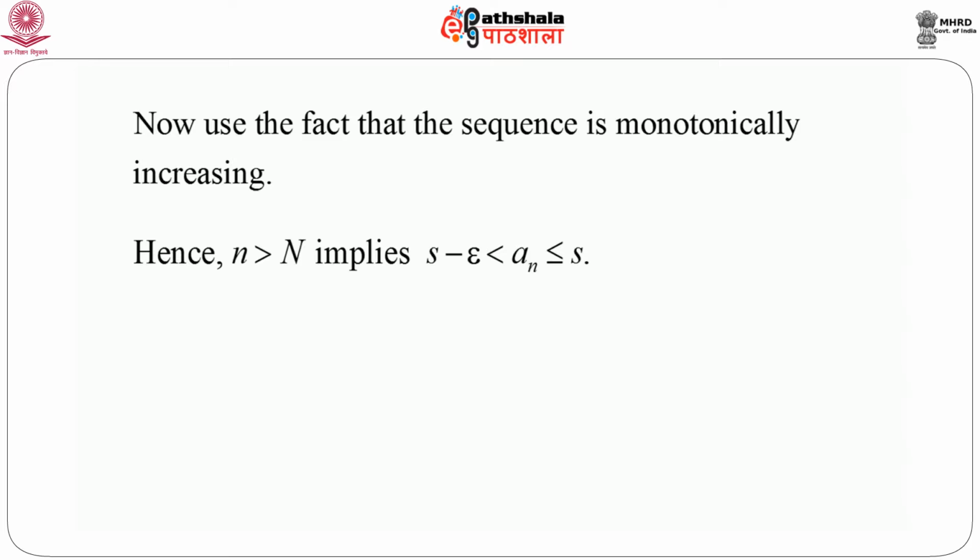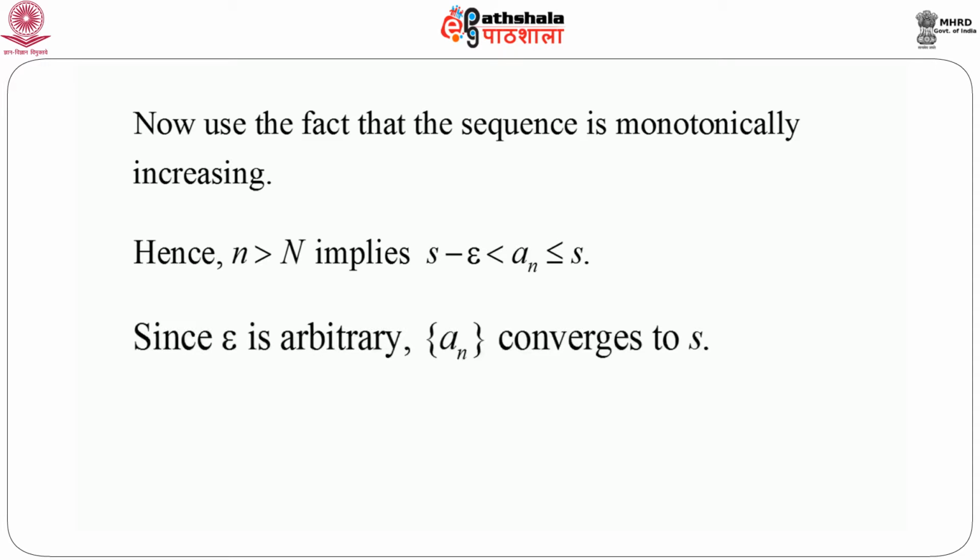Then aN+1 is greater than or equal to aN, but S is the least upper bound of the sequence, so we can immediately write S minus epsilon is less than aN, which is less than or equal to aN+1, which is less than or equal to S. Similarly, for every value of small n greater than capital N, we have S minus epsilon less than an less than or equal to S. And epsilon is an arbitrary but fixed positive quantity, however small it might be. So we can immediately say that an converges to S. That means the modulus of the difference, an minus S, is always less than epsilon whenever n is greater than capital N. So capital N here plays the role of n naught.